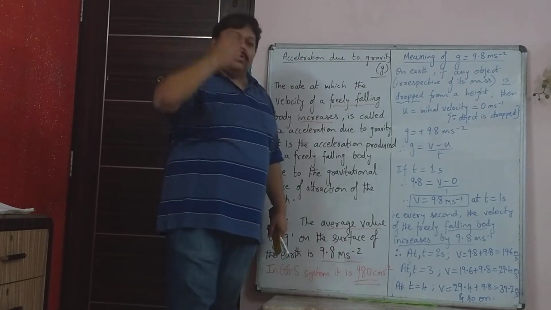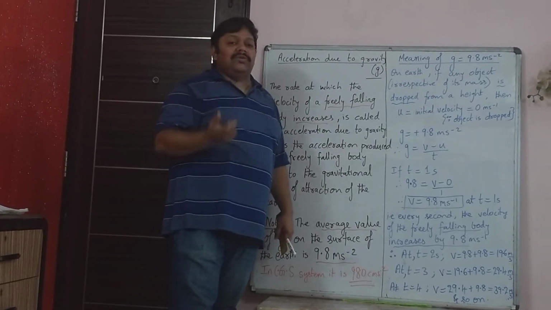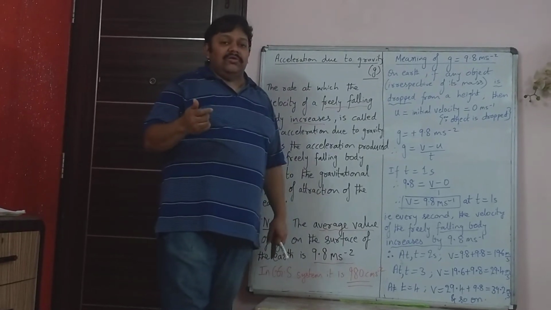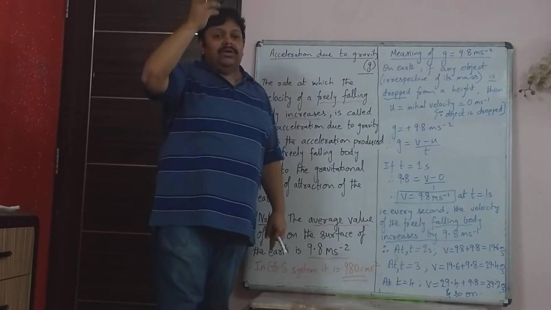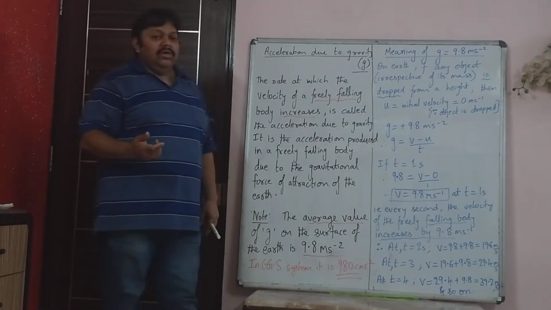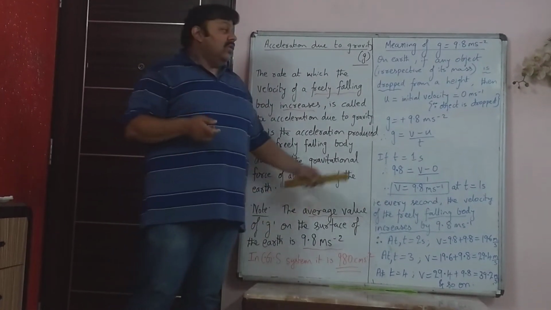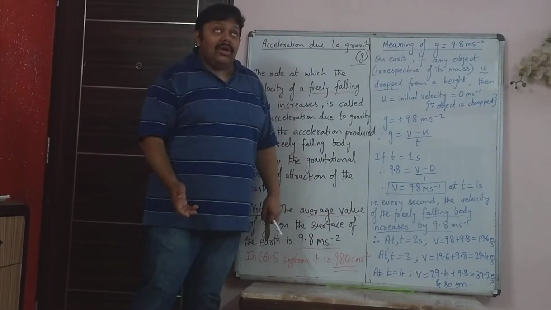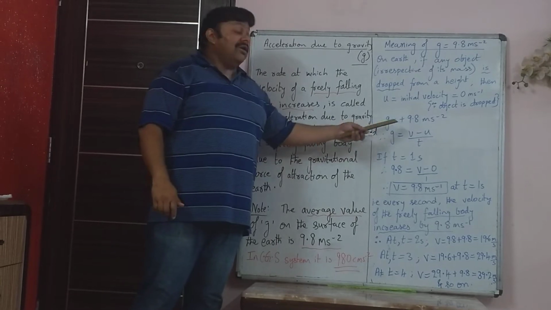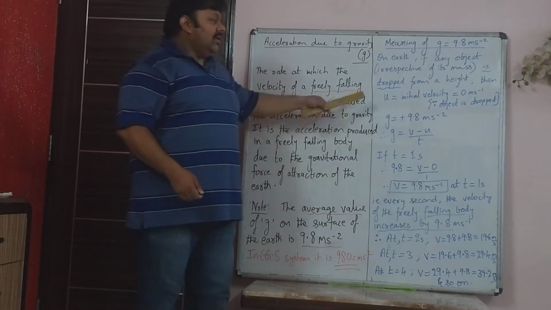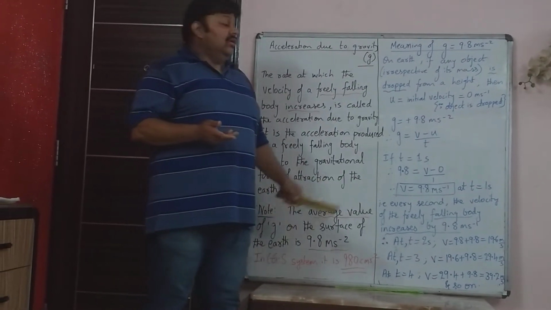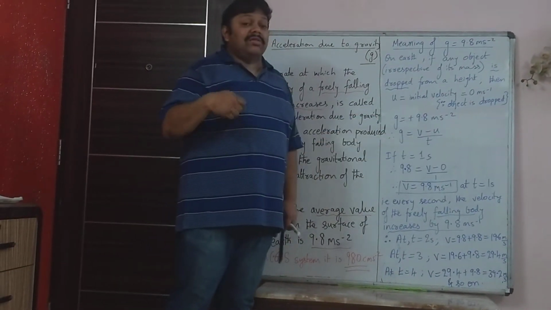It will go up as much as the velocity with which it was thrown up. If it was thrown up with an even greater initial velocity, it will go higher. That means initially while throwing you use the greater force. So it goes higher. In that case, when the ball is going up against gravity, that time you take g as minus. When it is coming down, since the velocity goes on increasing, we take g as plus 9.8.